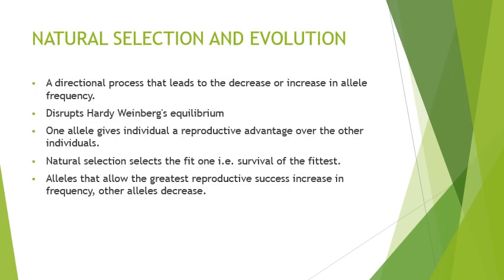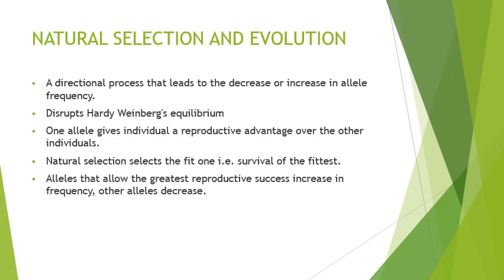So, natural selection and evolution. Nature will select the allele; it will create a variation, and that will create evolution. When nature is selecting, definitely it will select the fit one.